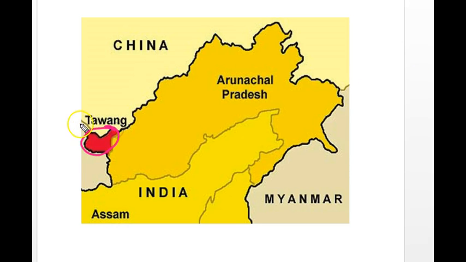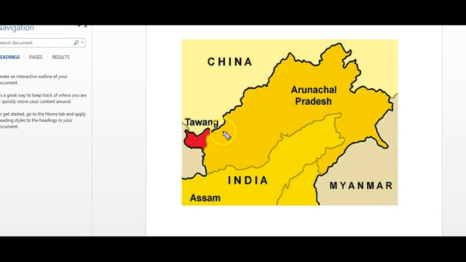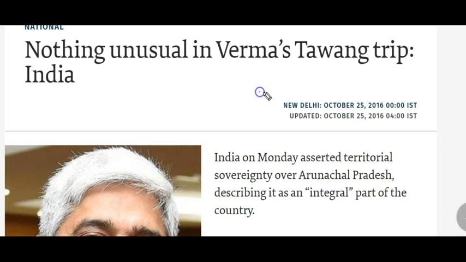The Tawang district borders Bhutan on the western side, and on the northern side it borders Tibet. Tibet is a part of China. China claims almost the entire Arunachal Pradesh as a part of its territory, whereas India strongly opposes that stand. In this background, US Ambassador Richard Verma visited Tawang recently, and it was strongly opposed by China, but India asserted that Arunachal Pradesh is an integral part of our country.